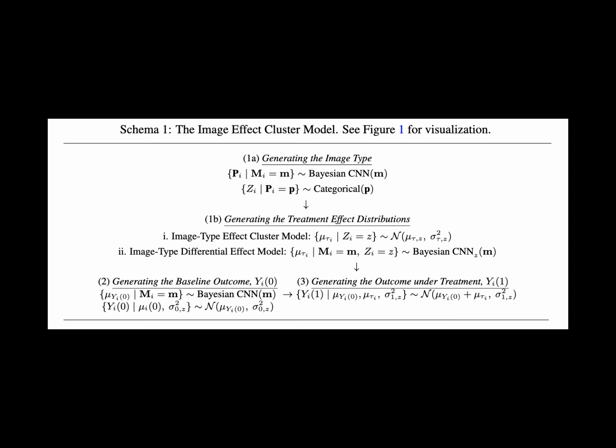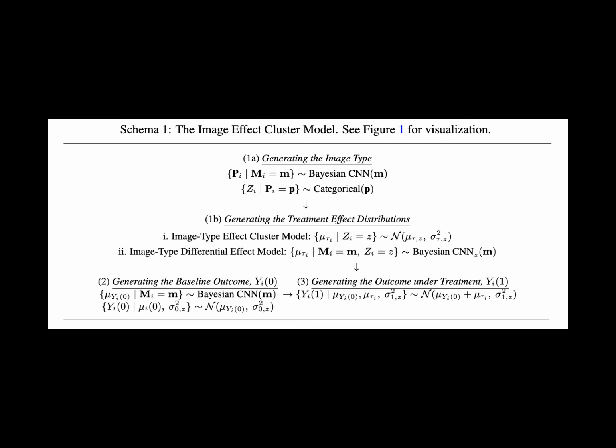The CATE with respect to the post hoc clustering labels is prediction cluster CATE. Tau of C equals the expected value of yi of 1 minus yi of 0 given F sub cluster of hat tau of mi equals C. In our experiments, we use the post hoc clustering of the hat tau of mi from TARNet as a point of comparison, as the approach is a standard one for high-dimensional causal estimation.